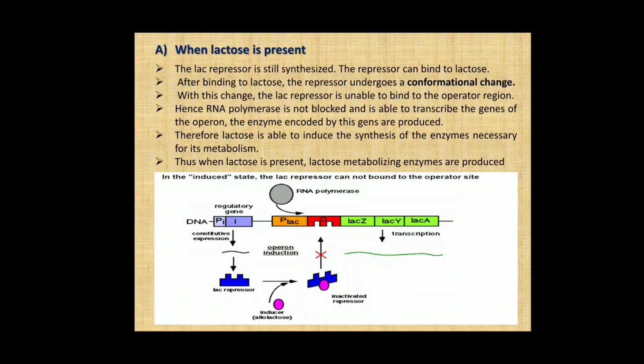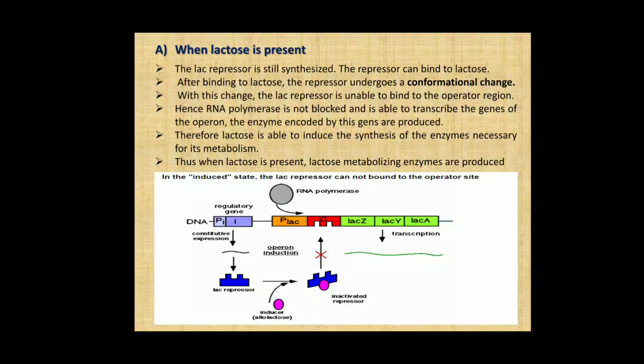And when there is lactose present, the lac repressor is still synthesized. We can see in the diagram below, the lac repressor is going to be synthesized, and the repressor can now bind to the lactose because lactose is the inducer and is present over here. After binding to the lactose, the repressor undergoes a conformational change. So conformational change means a change in size and shape.